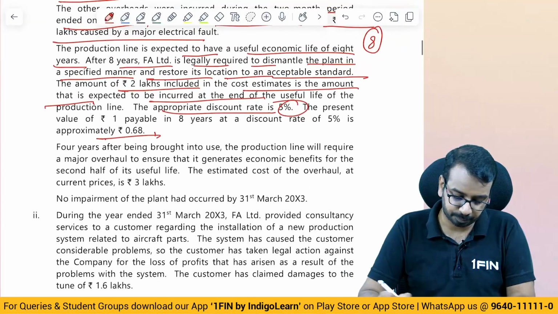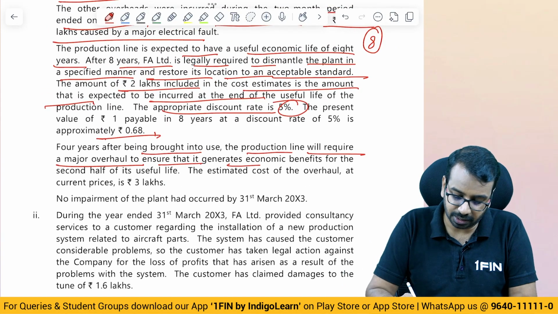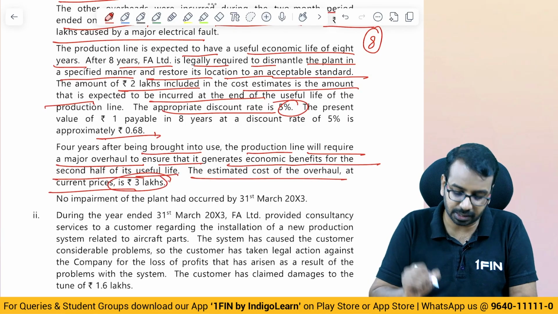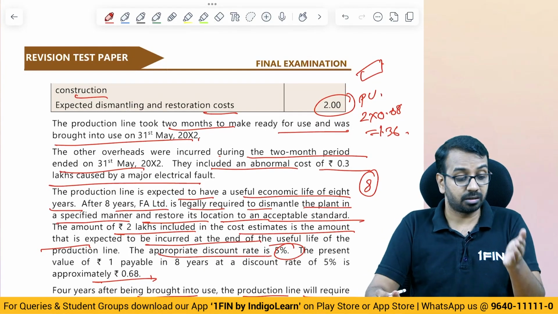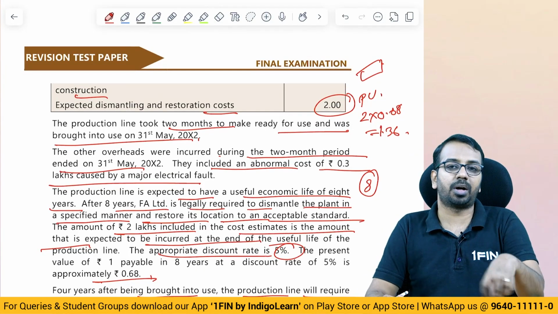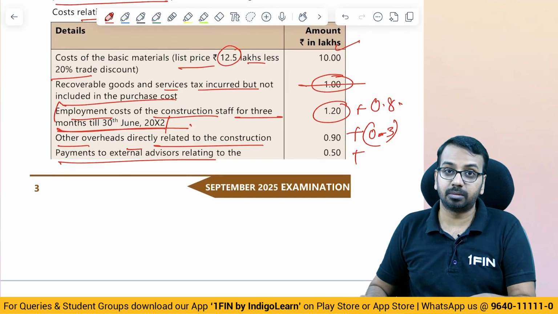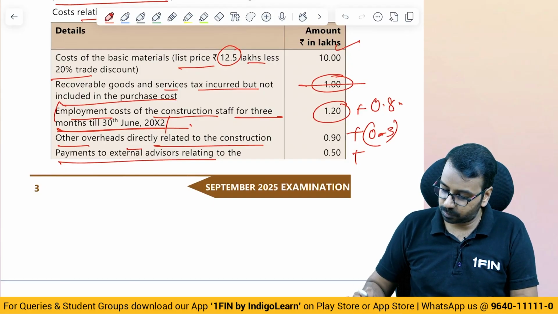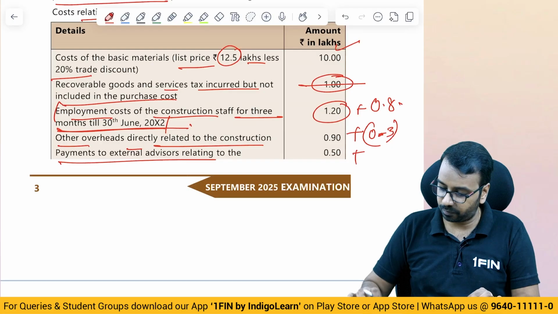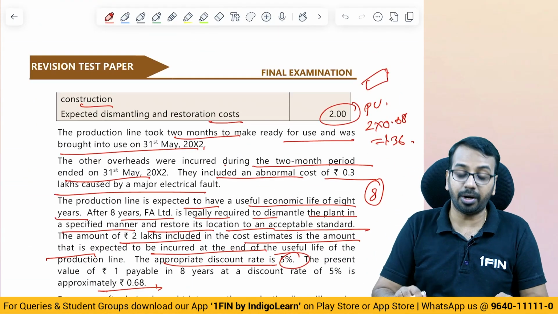Then, 4 years after being brought into use, production line will require a major overhaul to ensure that it generates future economic benefits for the second half. Estimated cost of overhaul at current prices is 3 lakhs, which means whenever we get the total capitalization, we have to split that into 2 parts: 3 lakhs for overhauling and balance part for normal cost. So what is the normal cost that we will capitalize? 10 lakhs of purchase cost plus 0.8 plus 0.9 minus 0.3 plus 0.5, 11.9, plus 1.36, we get 13.26.